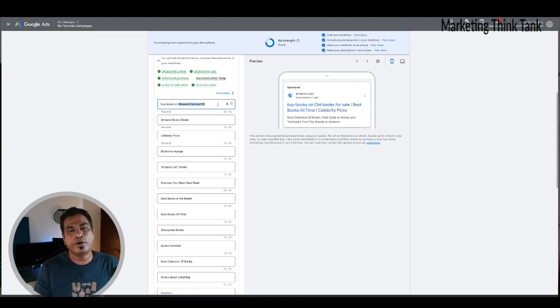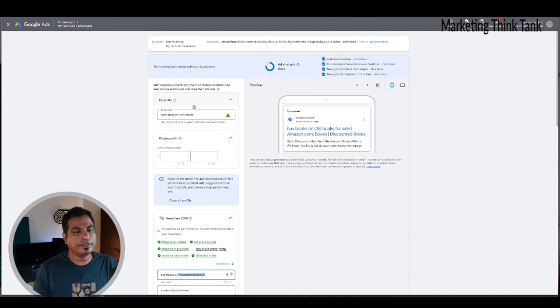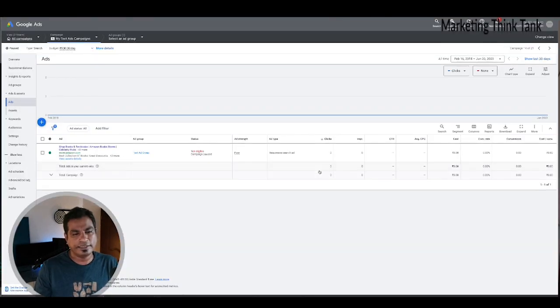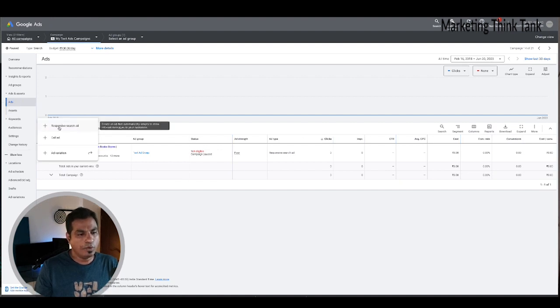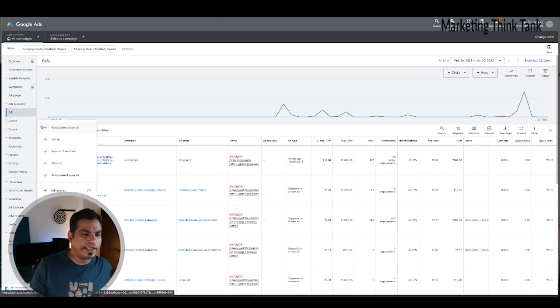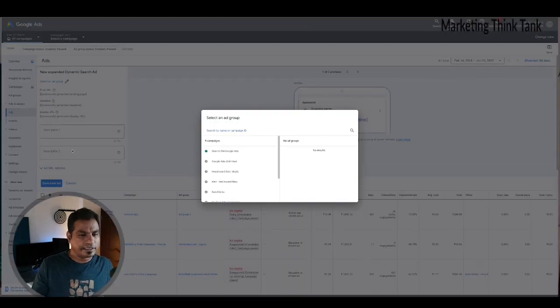So this is how you would go ahead and create your dynamic content on Google Ads, and this was with responsive search ads. Now let's see something a little more interesting. Let's go back to the screen, and come back to creating a new ad. Right now, I don't want to create a responsive search ad, so let's go to a specific campaign. Let's go back to the ad section, and if I am trying to create a new dynamic search ad, this is specifically for creating dynamic search ads.